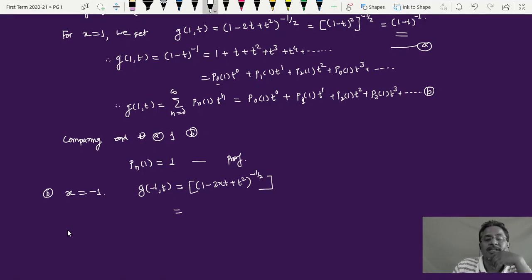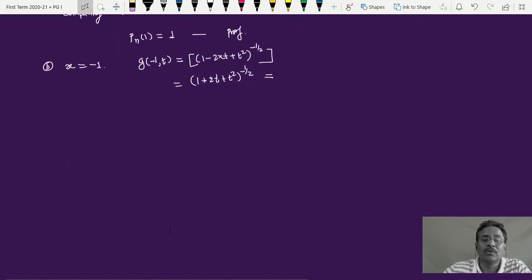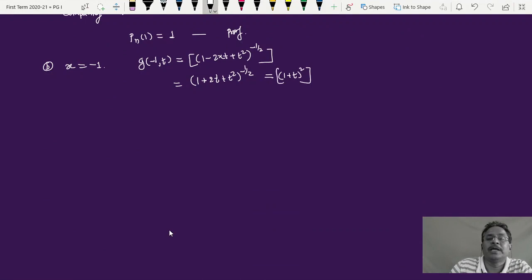So put x equal to minus 1. This gives me 1 plus, minus 1 into minus 2 is plus 2, so it is 2t plus t square, raised to minus half. That is equal to 1 plus 2t plus t square, which can be written as (1 plus t) square, and this entire bracket raised to minus half. Again this 2 and minus half will get cancelled, and I'll get this expression as (1 plus t) raised to minus 1. This is an expansion.